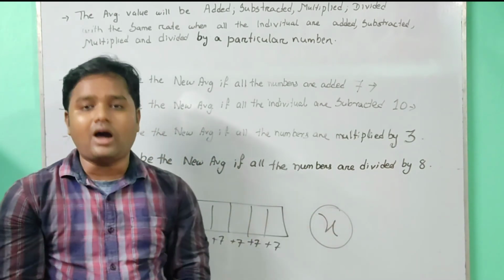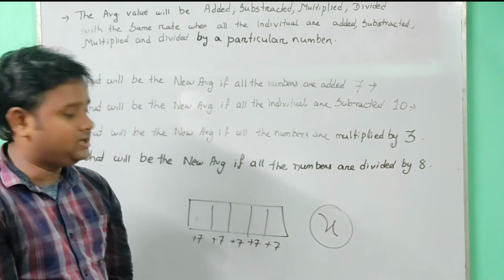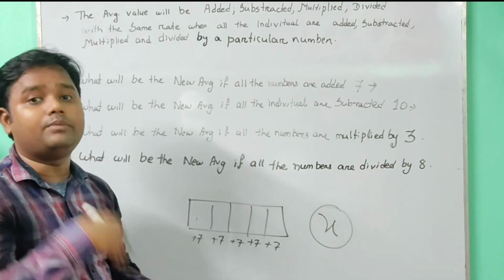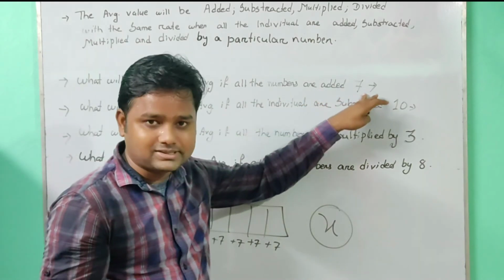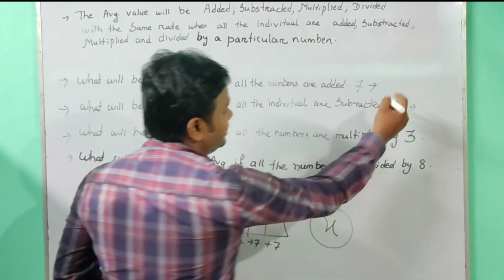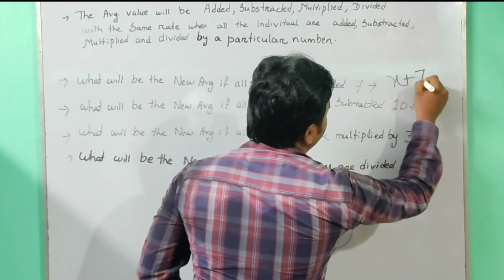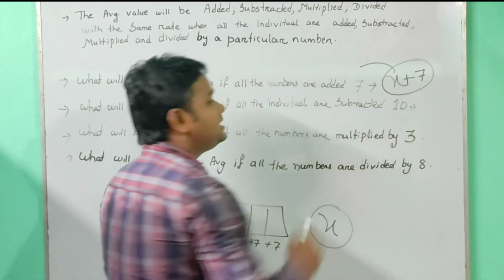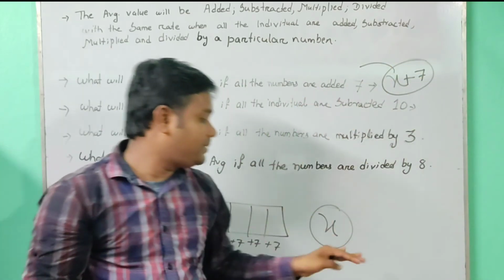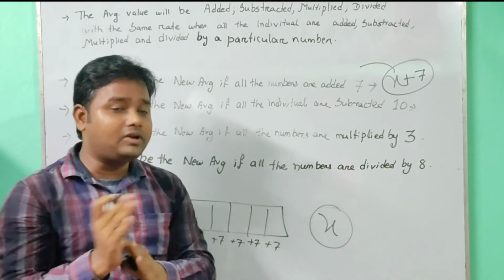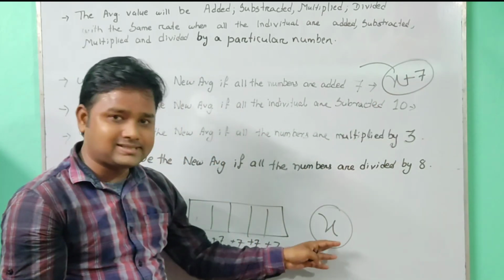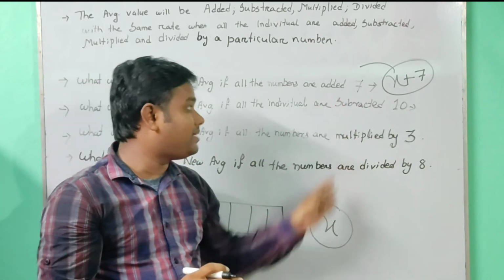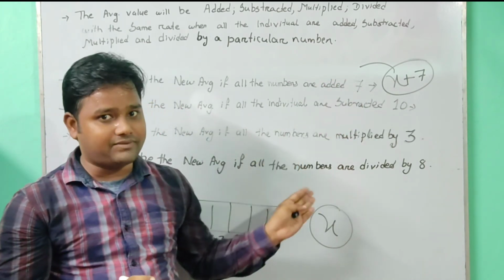Then what will happen to the average? The average will be increased at the same rate. All the numbers are increased by 7, so the average will also increase by 7, and the answer will be x plus 7, where x was the previous average value. If the previous average was 10, then the new value will be 10 plus 7, that is 17. The same x will be added with the new value, that is 7.